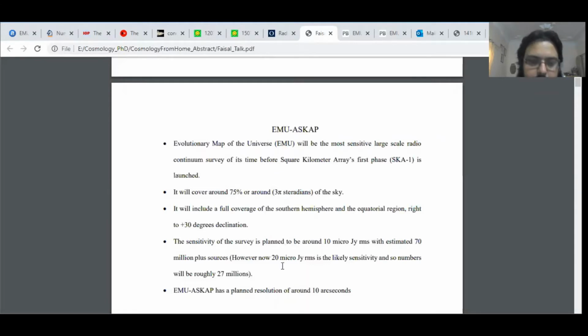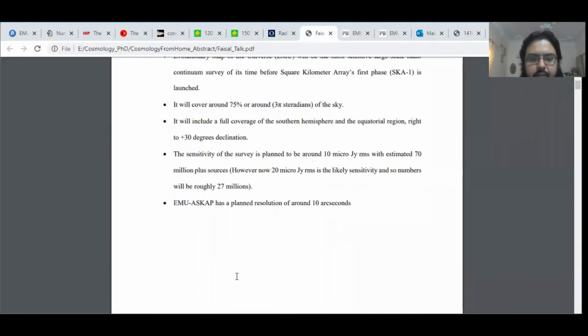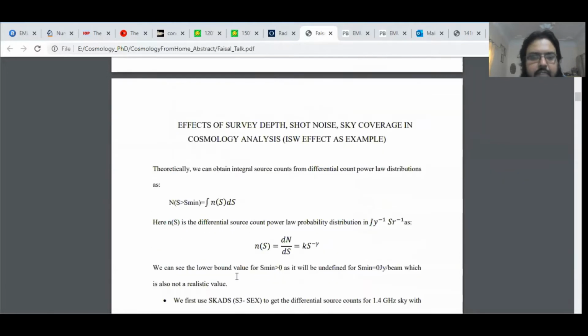However, now we are likely going to have 2 microJanskys and roughly 27 million sources, but it is still going to be the most sensitive survey of its time and will cover more sources. So a lot of good science potential for us. Yes, EMU-ASKAP has a planned resolution of around 10 arcseconds.